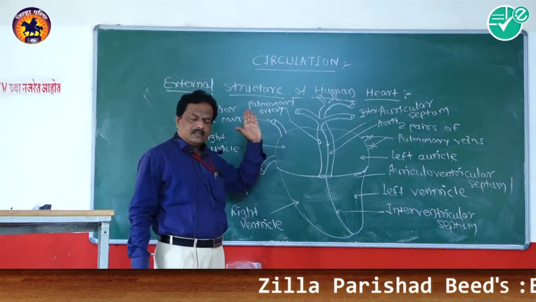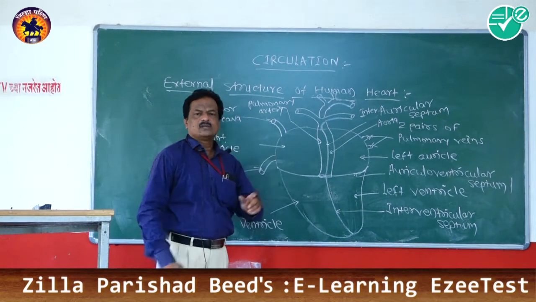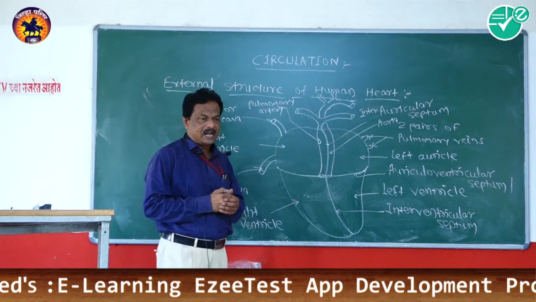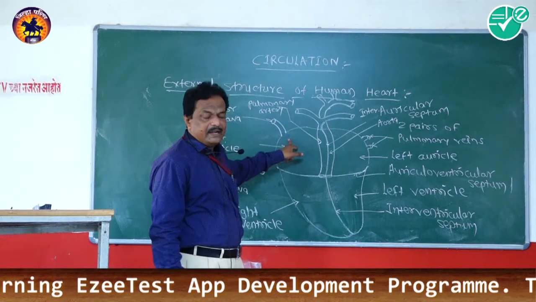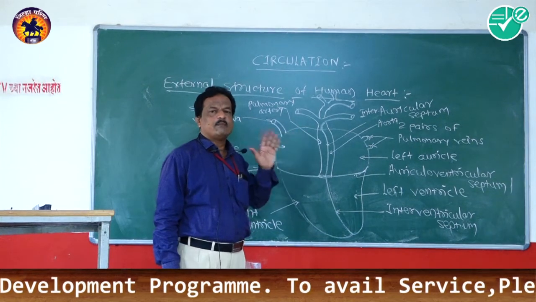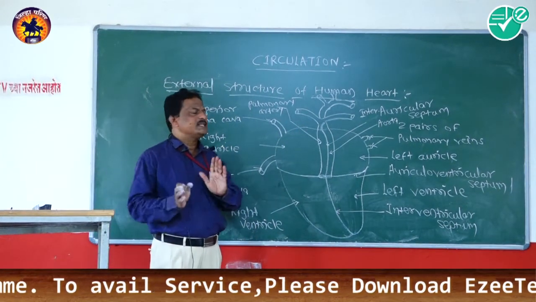Inside the pericardium, a muscular tissue is present, means the wall of the heart is present, and that wall of the heart is also made up of three layers, from outside to inside.